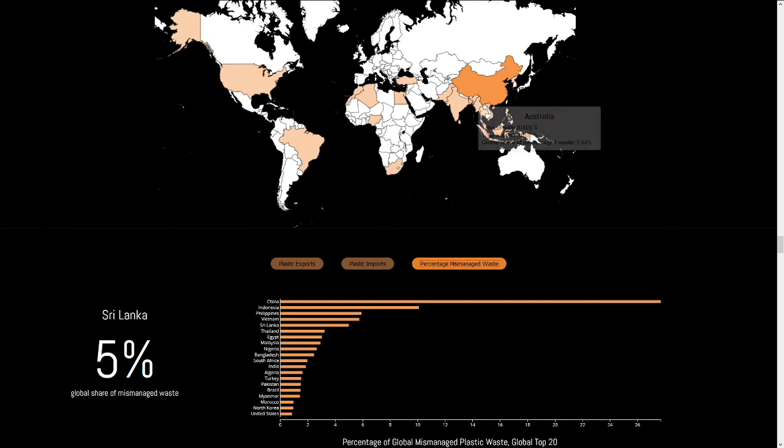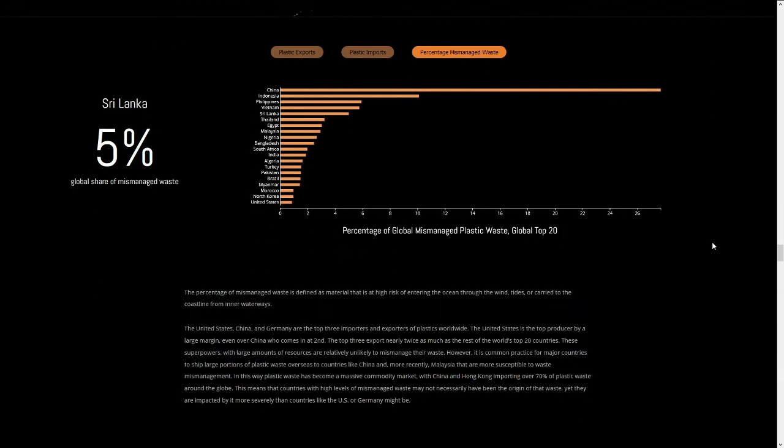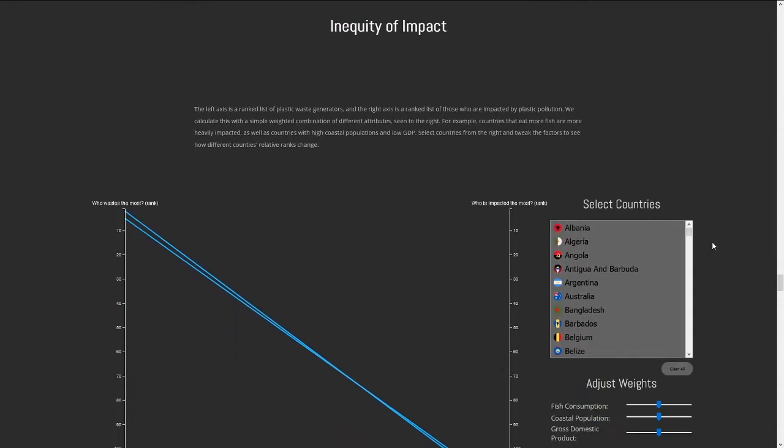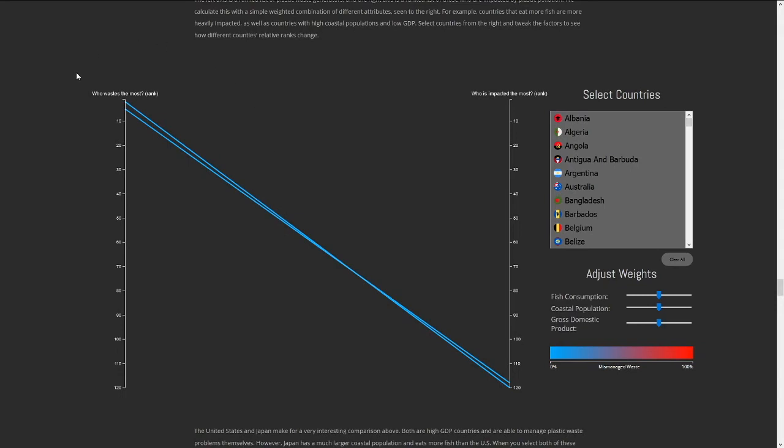It's not enough to blame these countries, though. It is common practice for high-income countries to export their plastic waste to other countries. While these countries are mismanaging the waste they receive, they aren't necessarily creating it, and, in fact, every country on Earth ends up affected when one country pollutes. This results in an inequity of impact we visualize using a parallel coordinates plot.